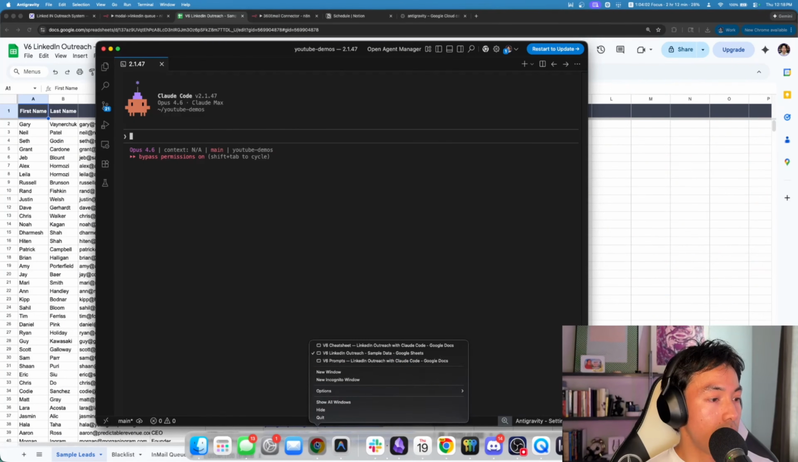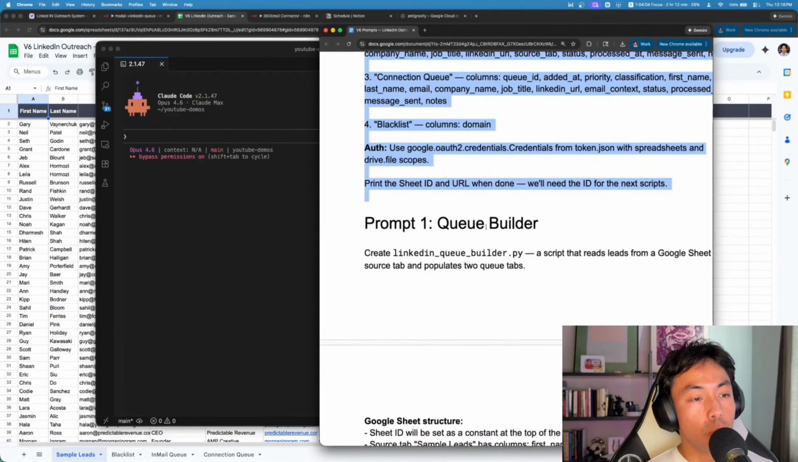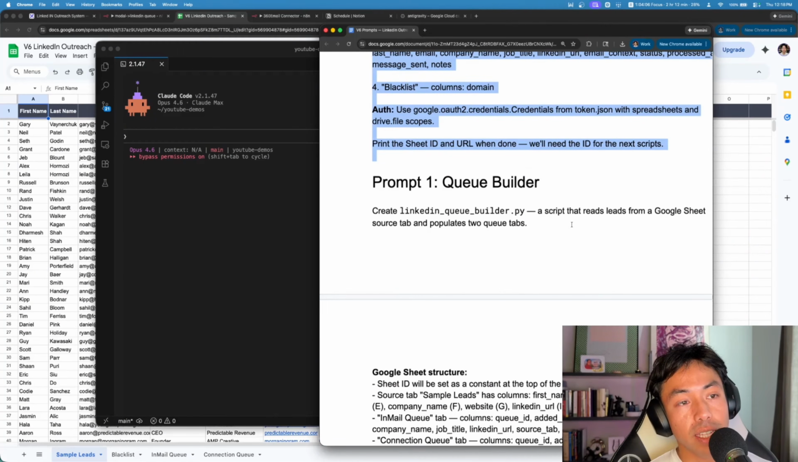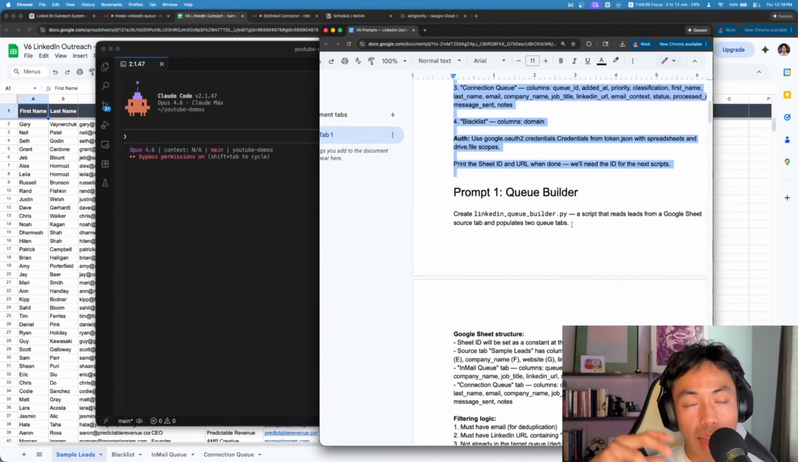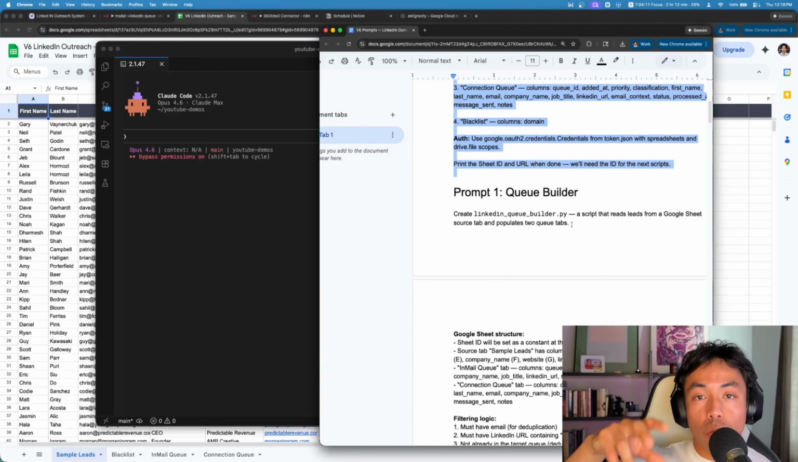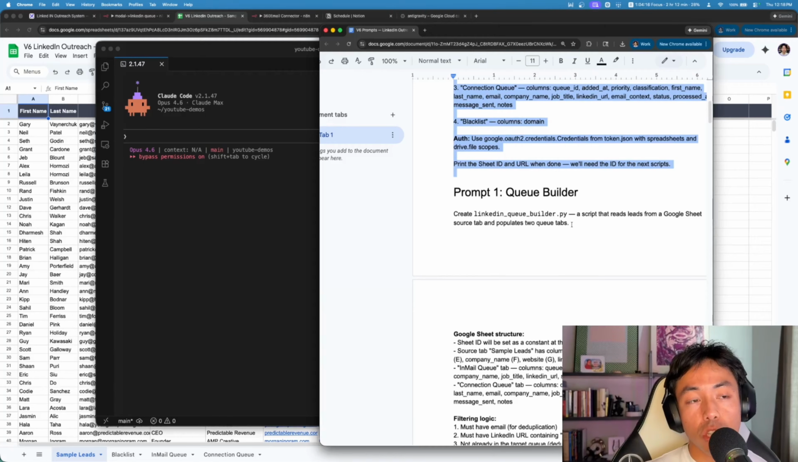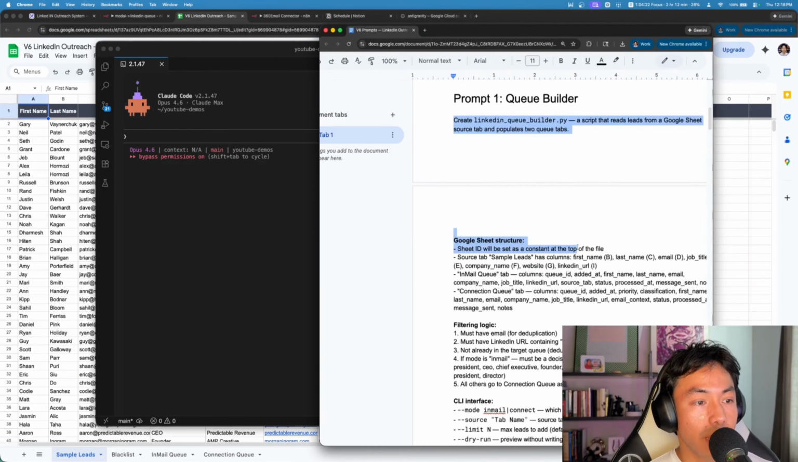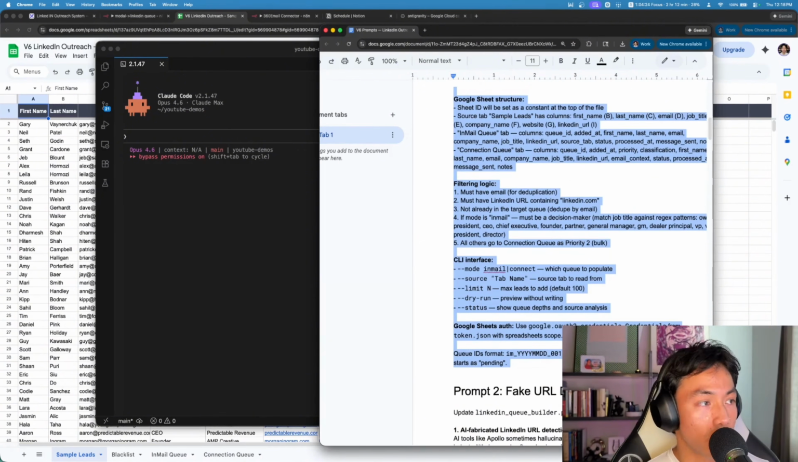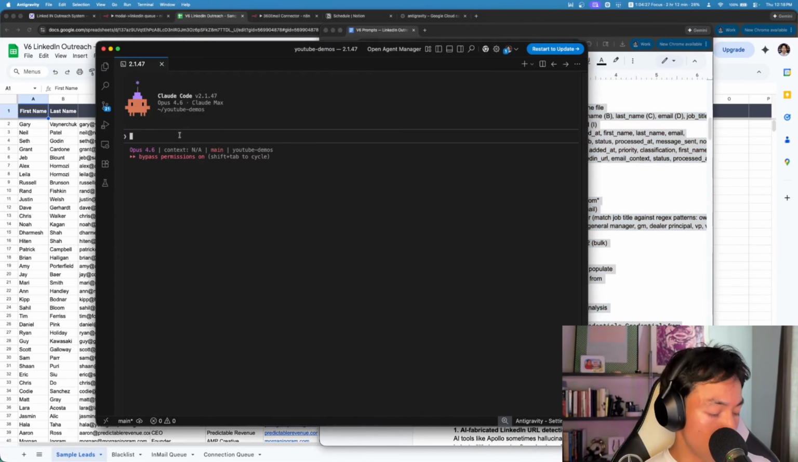The next step is going to be building our queue builder. So this is going to be a script that actually takes that lead list, identifies active URLs, ensures that we aren't reaching out to people that are in your blacklist or do not contact list, and then it's going to add them to their appropriate tab. So I'm going to copy this and paste this into Claude Code. And we already have a fresh session going on.